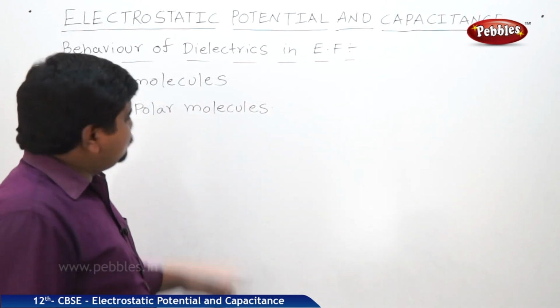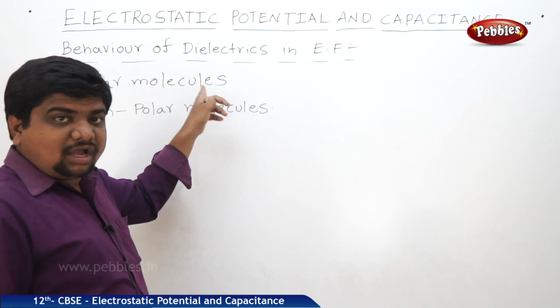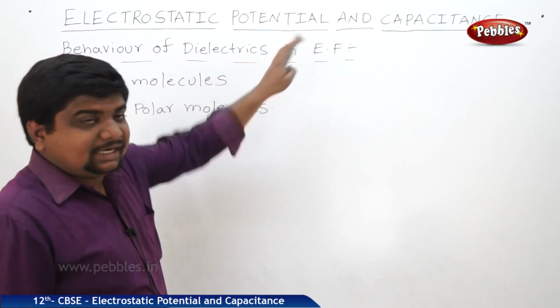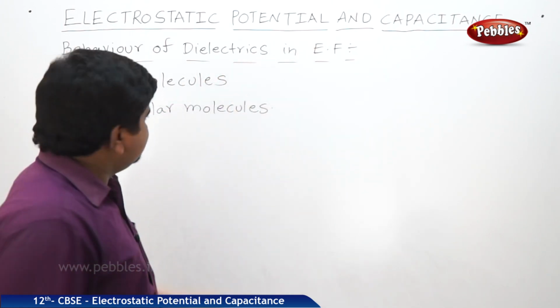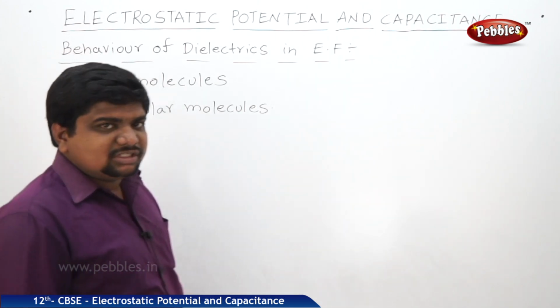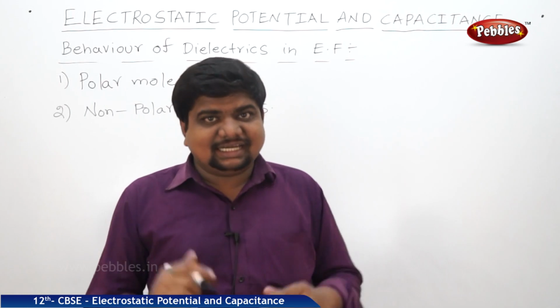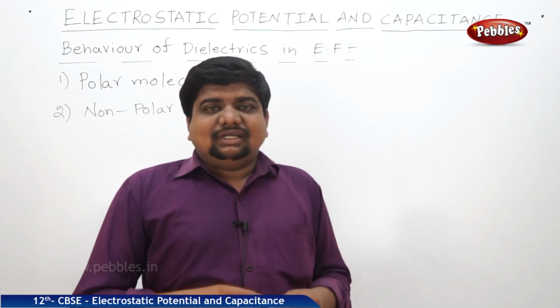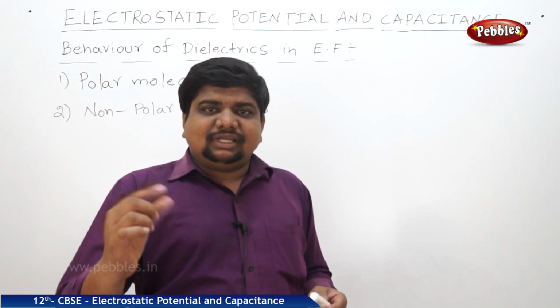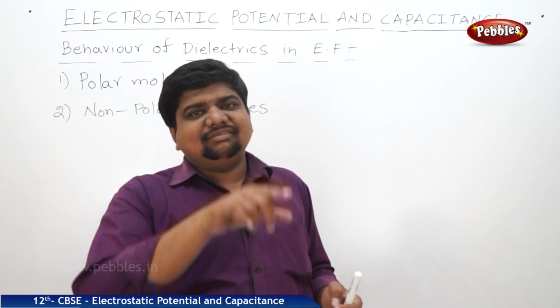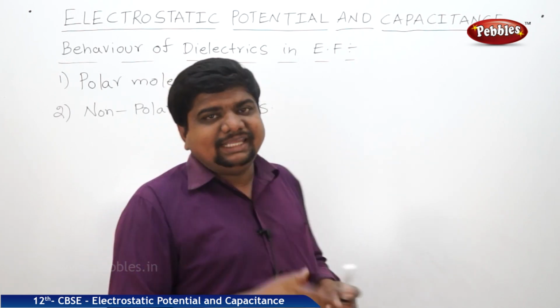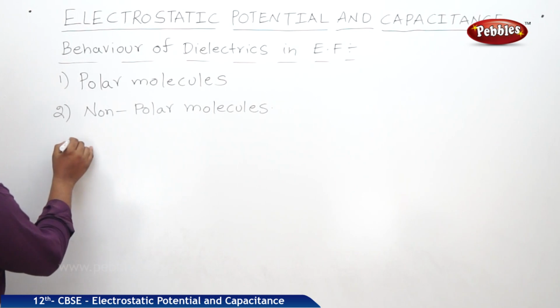We are going to discuss how a dipole made up of polar molecules behaves in an electric field. So, see the polar molecules behavior. What is the meaning of polar molecules? The centers are separated. At the same time, the molecules in the absence of electric field will rotate randomly like this.